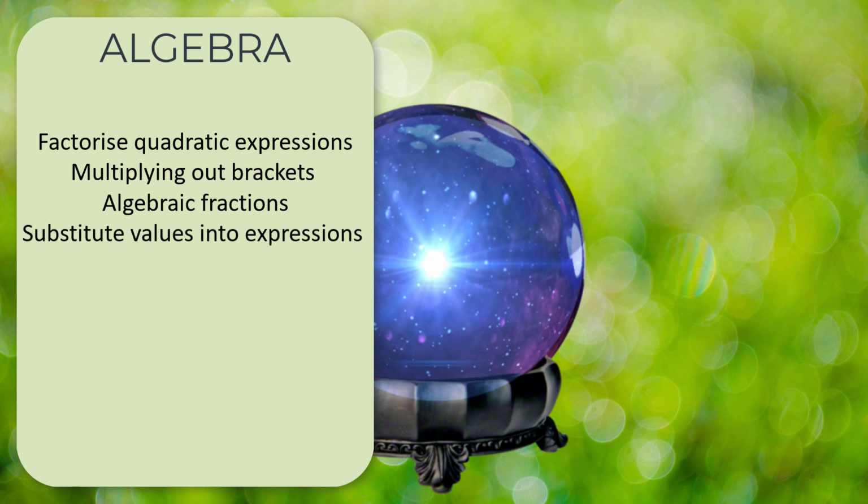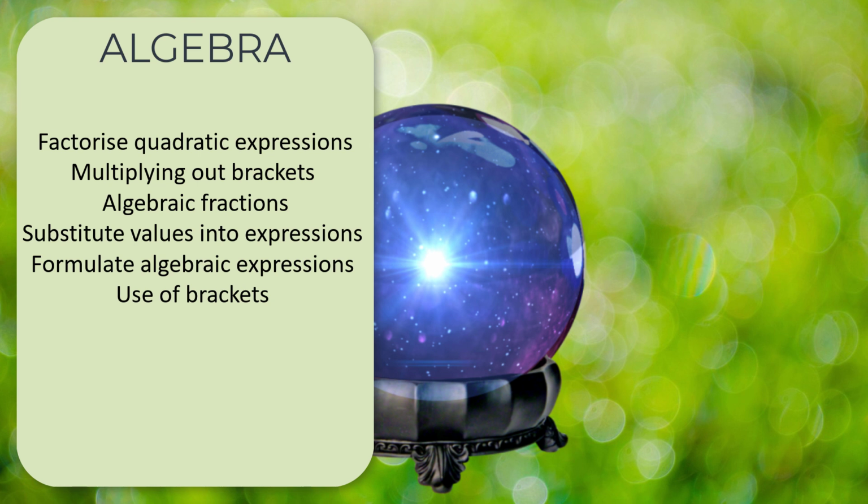Substituting values into expressions. So if you've got a formula and you know the values of the things inside, subbing those in and working out the answer. Formulating algebraic expressions. Now these tend to be worded problems or maybe geometric, like you're given a rectangle with algebraic sides, and you need to find the perimeter, those sort of things. So you have to form an expression, and then often you also need to go on to solve it. Use of brackets. Well, we've already talked about multiplying out brackets, so presumably this is, if you are formulating an algebraic expression that requires brackets, you put them in the right place.